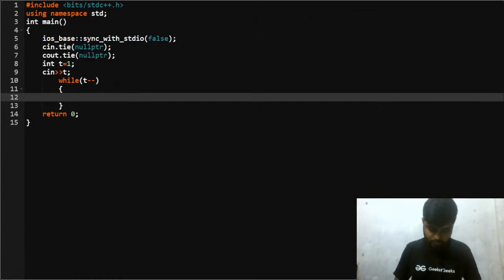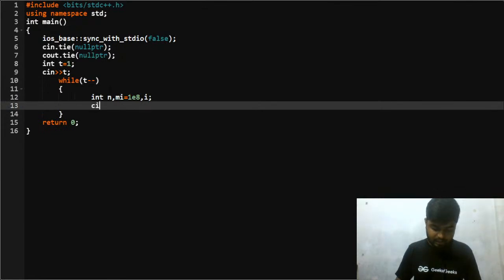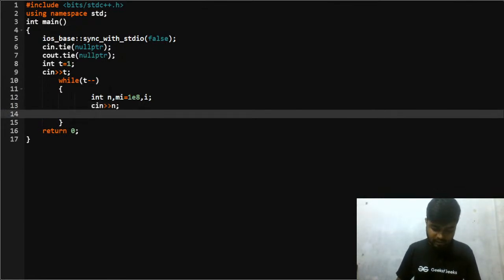So I will be taking int n, and I'll be taking a minimum mi, which I'll be initializing to a very large value, let's say 1e9. So that is 1 into 10 to the power 9, or let's say 1 into 10 to the power 8. After that I can take an i also, and then I'll take the input of n. After that I'll be declaring an int array, int a of n.